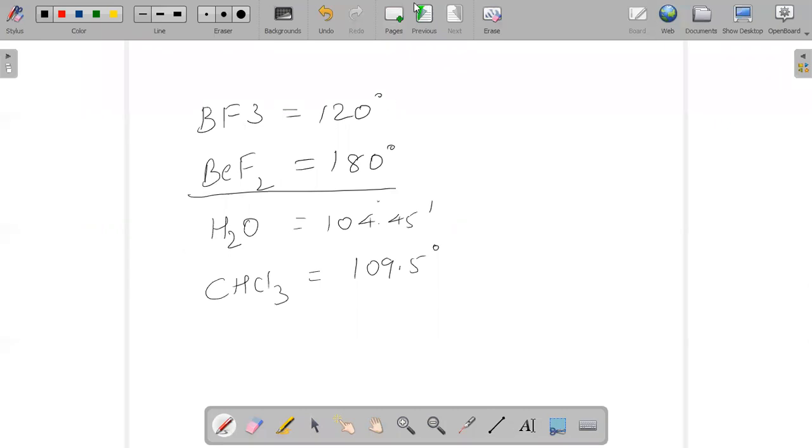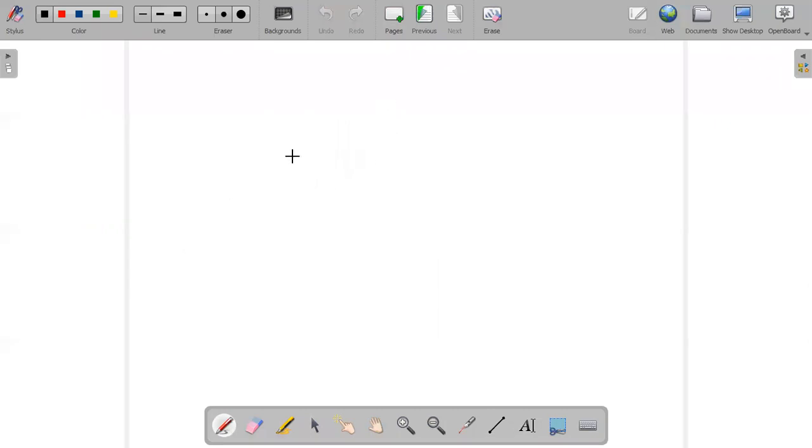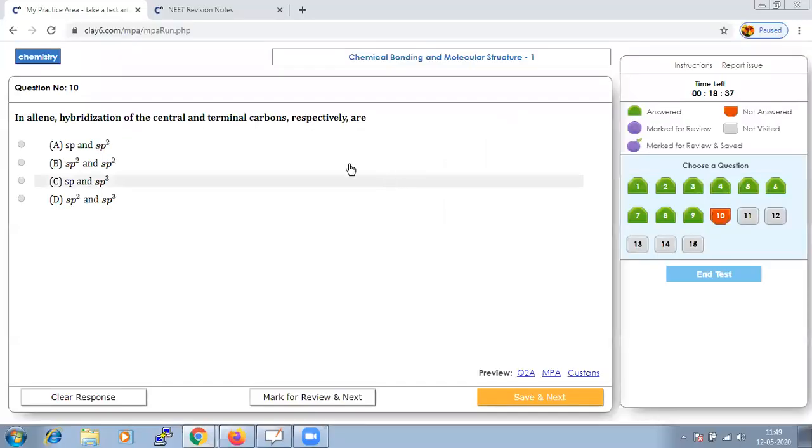If I draw the structure, it will be clear. It should be like this. This is the structure of an organic compound, propadiene, in which one carbon atom has a double bond with each of its two carbon centers. This is the concept of allene.